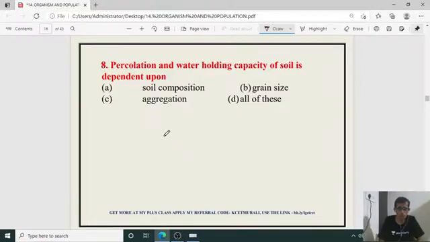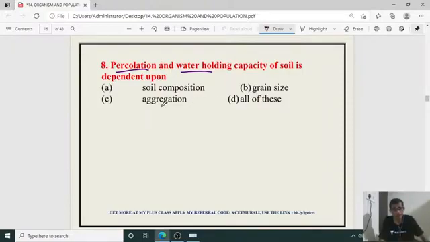Percolation and water holding capacity of soil is dependent upon what? According to the soil texture, the percolation is going to vary, and water holding capacity depends upon the texture of the soil. Soil composition, grain size, aggregation of soil particles or soil grains, and all of this.